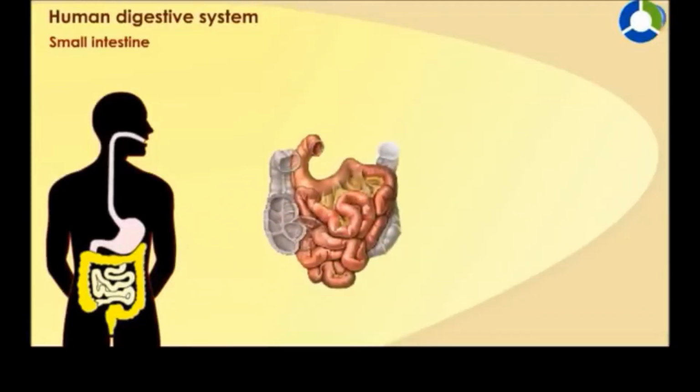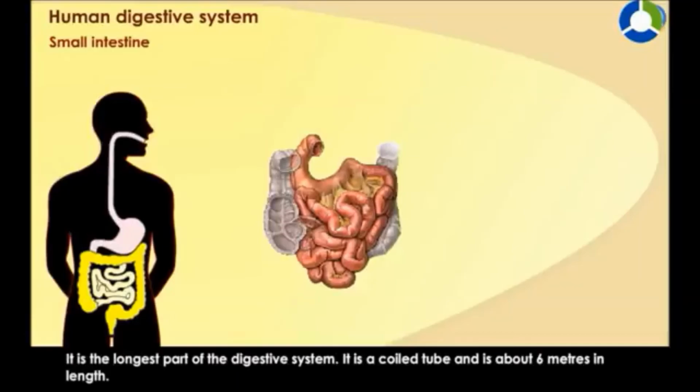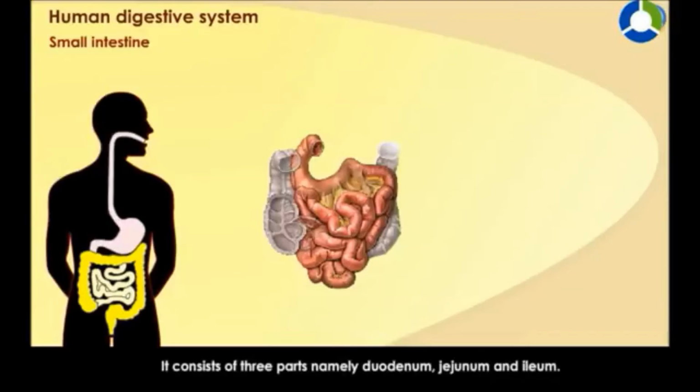Small intestine. From the stomach, the food enters the small intestine. It is the longest part of the digestive system. It is a coiled tube and is about 6 meters in length. It consists of 3 parts, namely duodenum, jejunum and ileum.